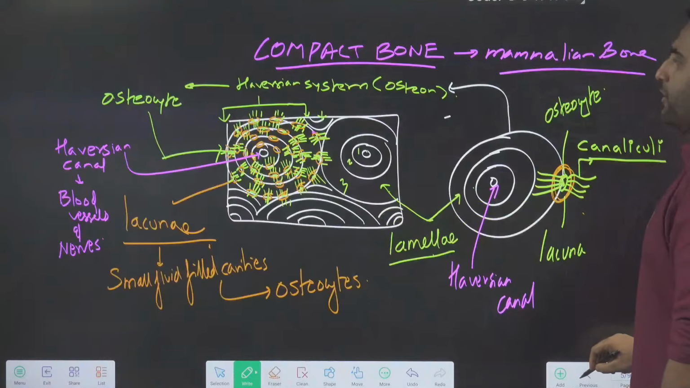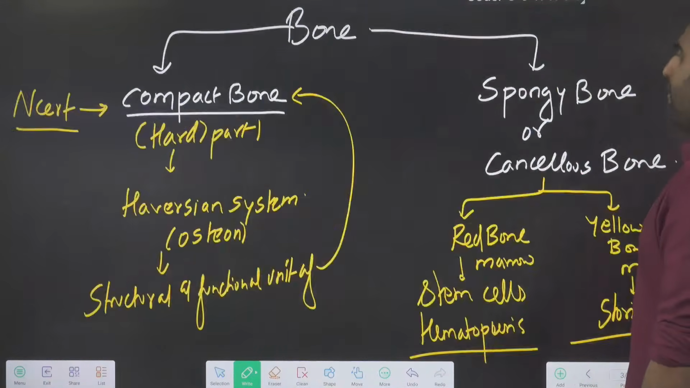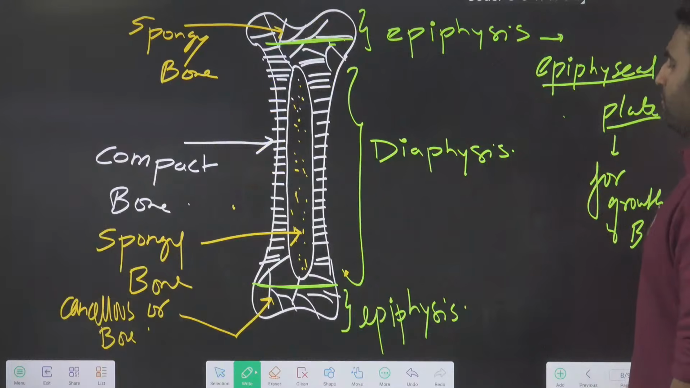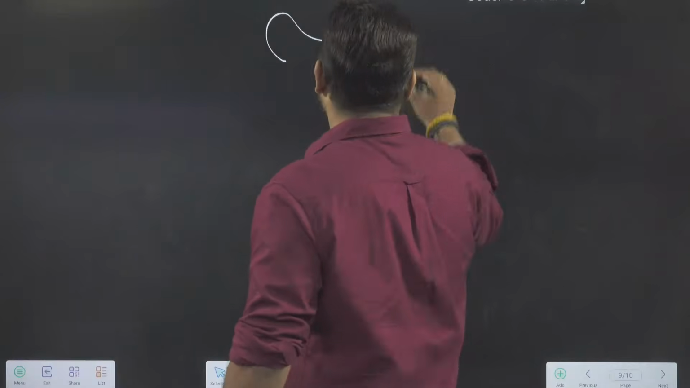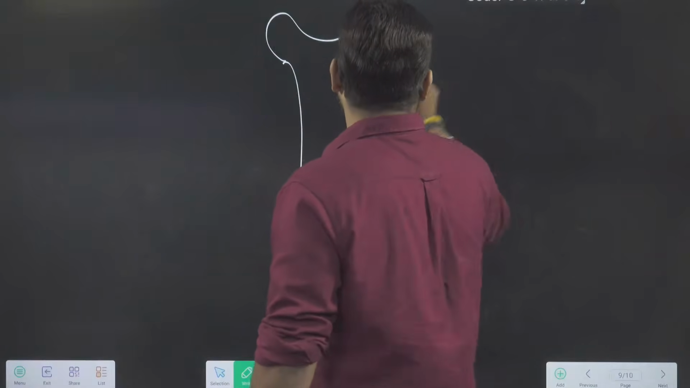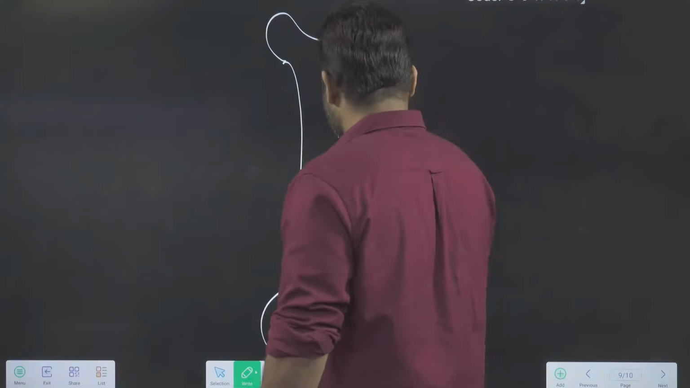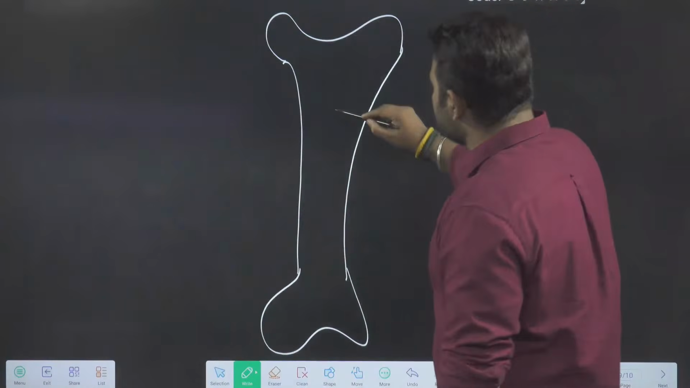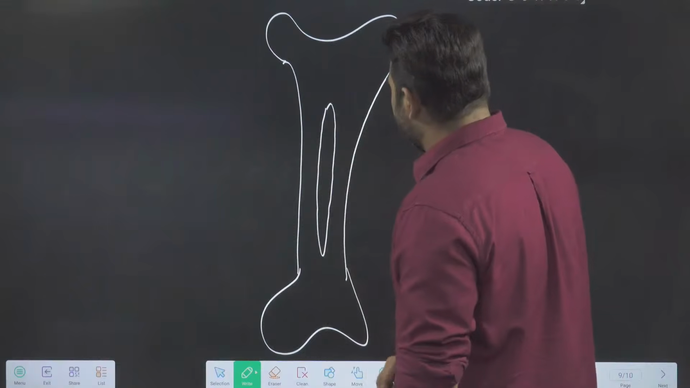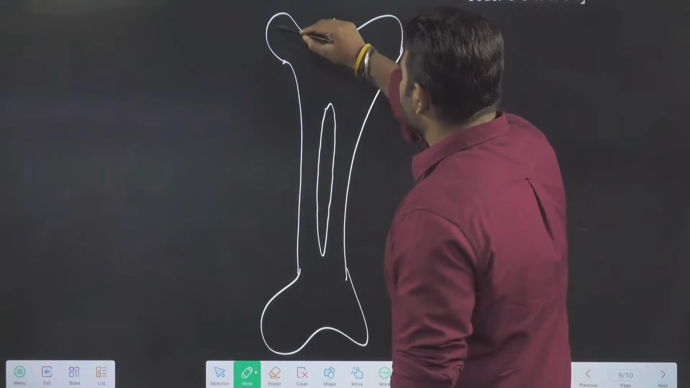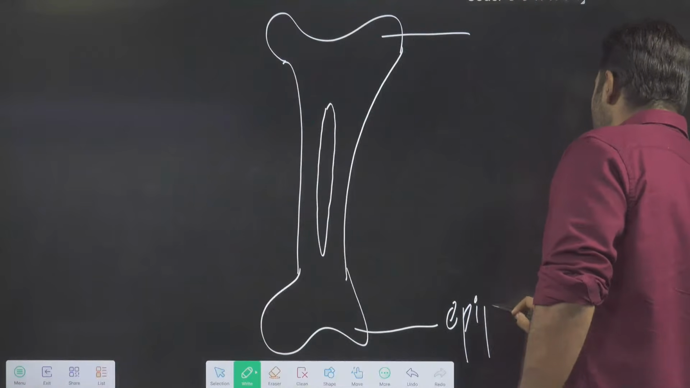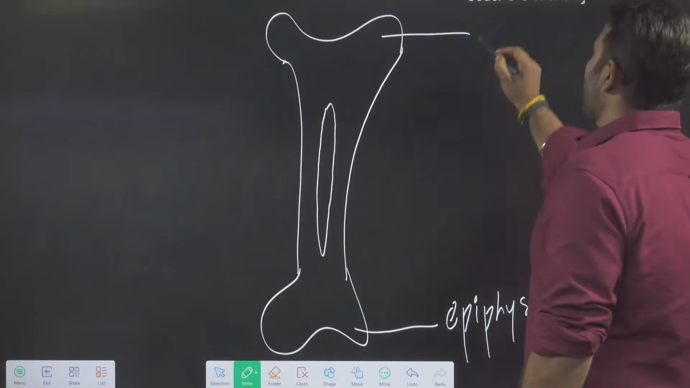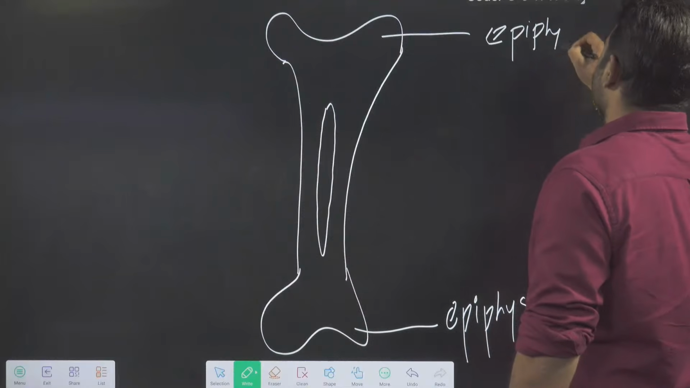If you notice this diagram, the spongy bone diagram I showed you, let us make another bone here. In the center we said there will be bone marrow. At the top also. Now these are epiphyses. Spongy bone you will find in the epiphysis area.